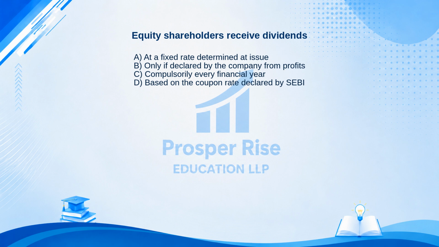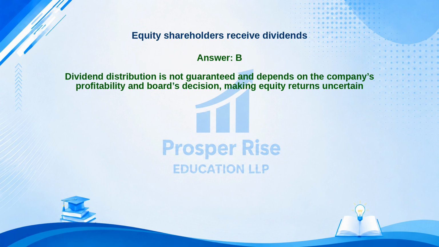The correct answer is option B. Let's see why. Dividend distribution is not guaranteed and depends on the company's profitability and board's decision, making equity returns uncertain.